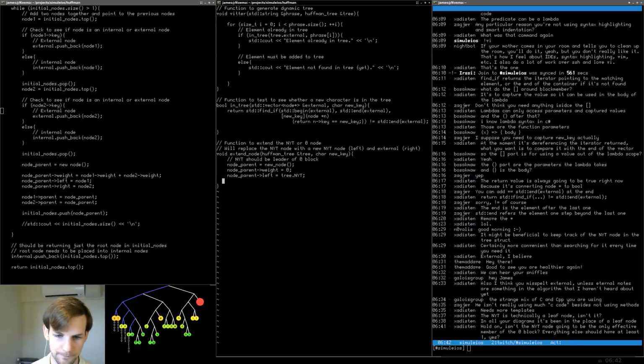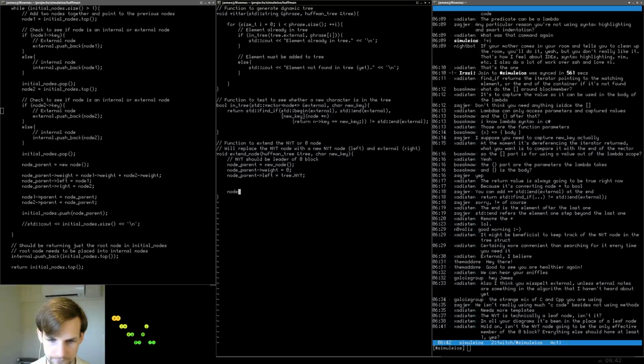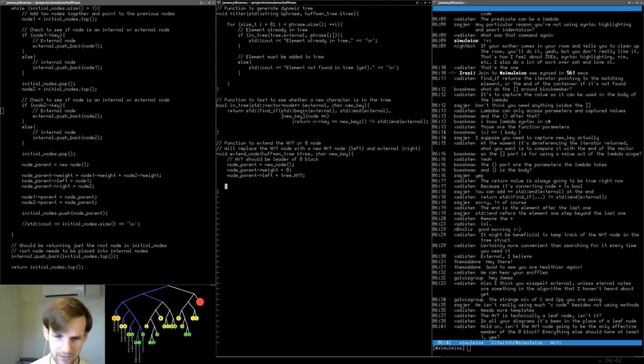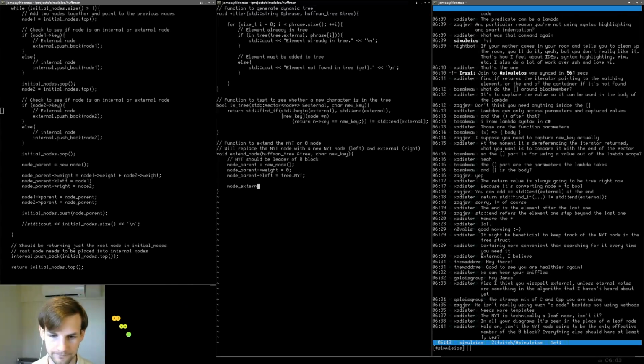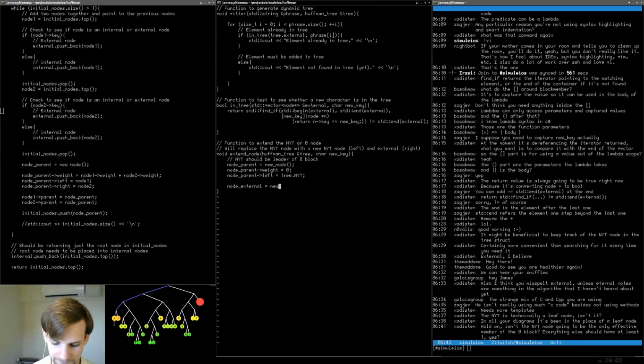Okay, I guess that's fine. Now we do the following. We create, what do we want? How about node, I guess, key, node, oh, I don't know what to call it. How about we do node external? Why not? Sure. Let's do it. Equals new node. Okay. And we're going to say node external.